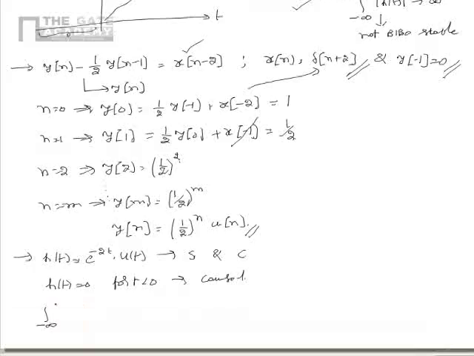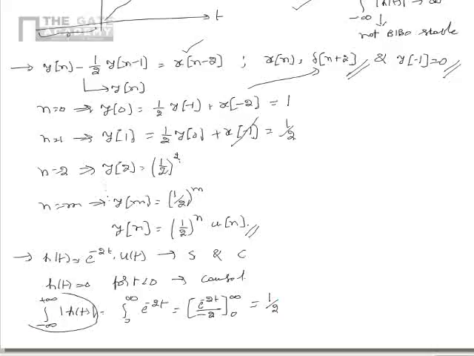Also, we can say that integral minus infinity to plus infinity mod of h of t is equal to integral 0 to infinity e power minus 2t, which is e power minus 2t by minus 2 evaluated from infinity to 0. Upon evaluating, this becomes 1 by 2. From this, we see that the integral minus infinity to infinity mod of h of t is equal to 1 by 2, which is finite. So the system is stable in BIBO sense.